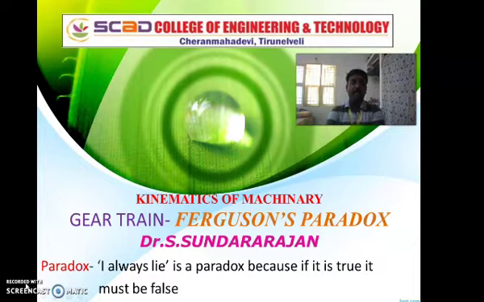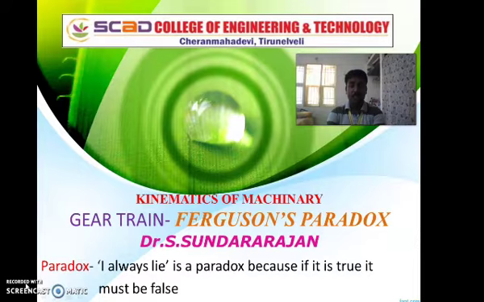Kinematics of machinery. We know that it is a branch which comes from dynamics, because dynamics is a branch which comes from engineering mechanics. Engineering mechanics deals with statics as well as dynamics. Again, dynamics has two subclassifications: one is kinematics and another is kinetics.